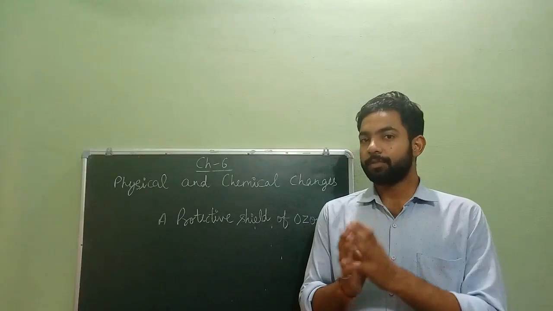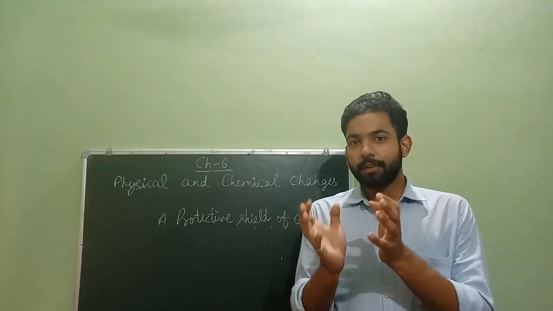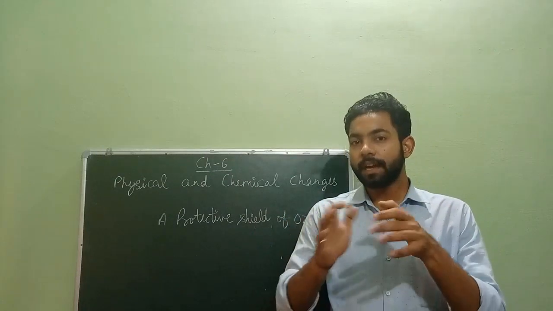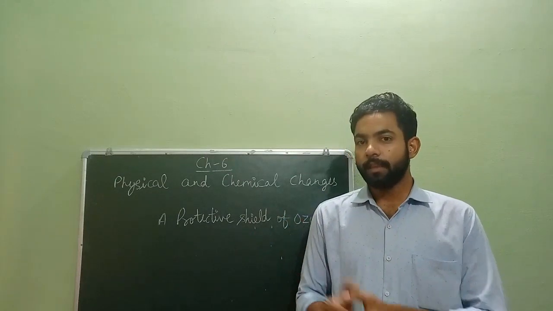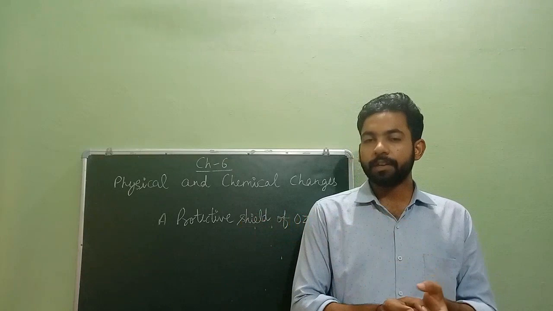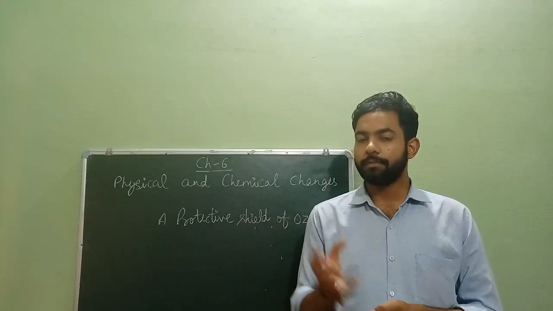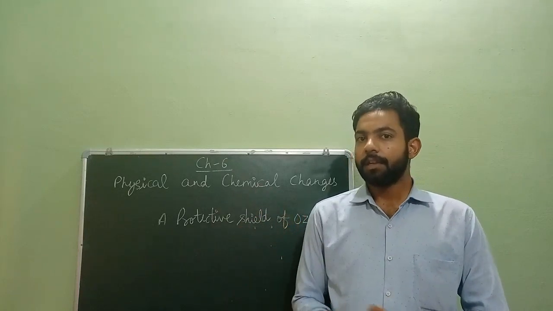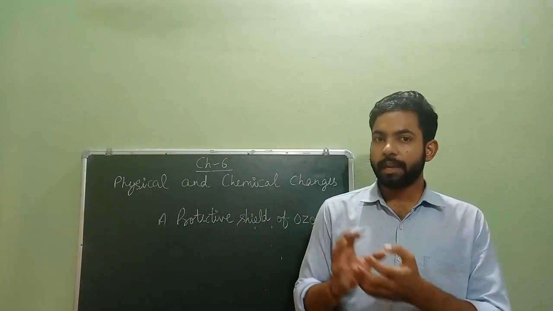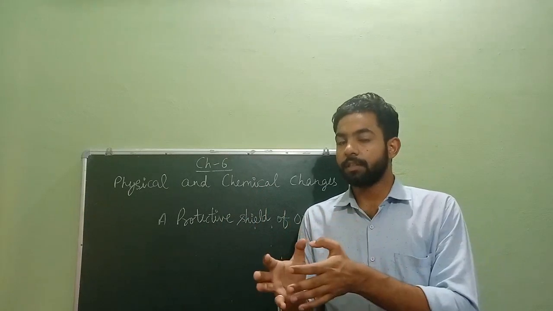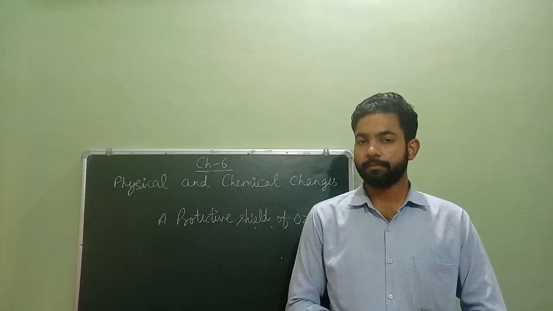Now we will discuss the ozone layer. You must have heard about the ozone layer present in our atmosphere. Ozone absorbs the harmful ultraviolet radiations which come from the sun, and breaks down into oxygen gas.